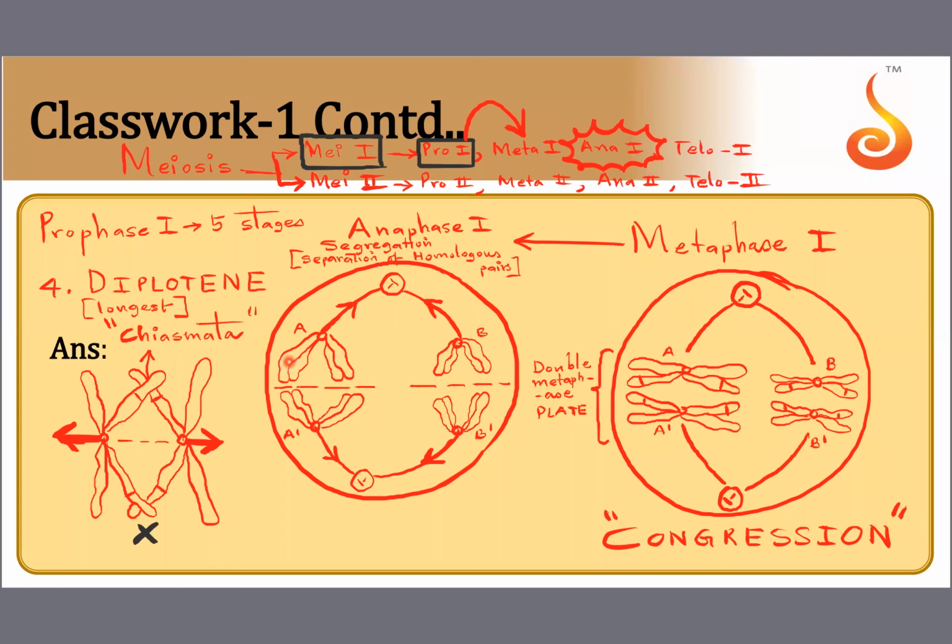As it is, they're getting pulled away. But what is getting separated? Pairs are getting separated. Until now, A and A dash were a pair. B and B dash were a pair. But now they are no longer a pair. They get segregated from each other. So this is anaphase 1, which is the last phase, children, of meiosis 1.